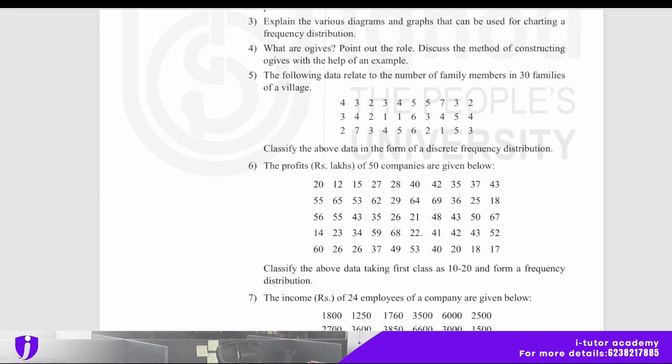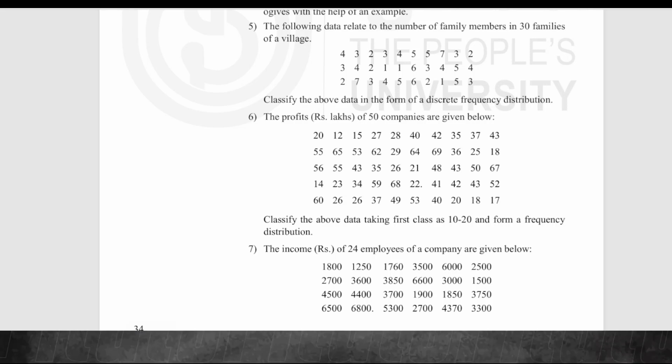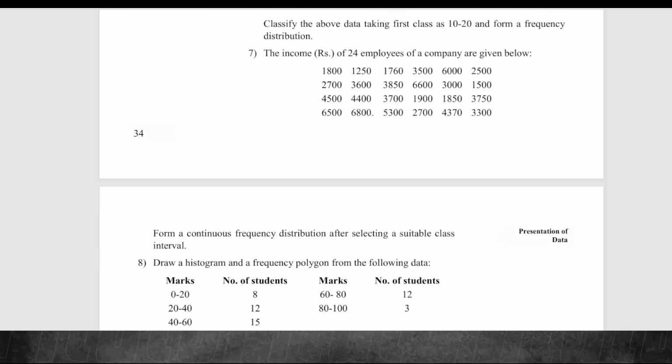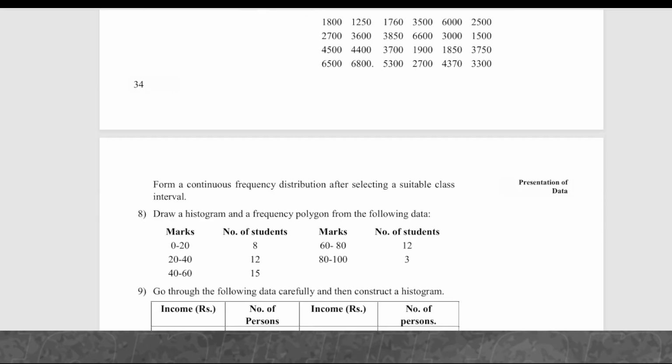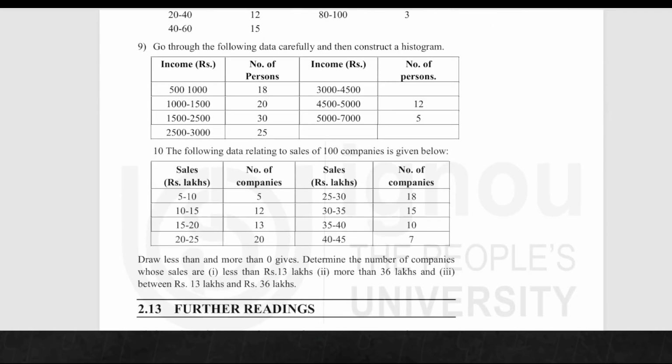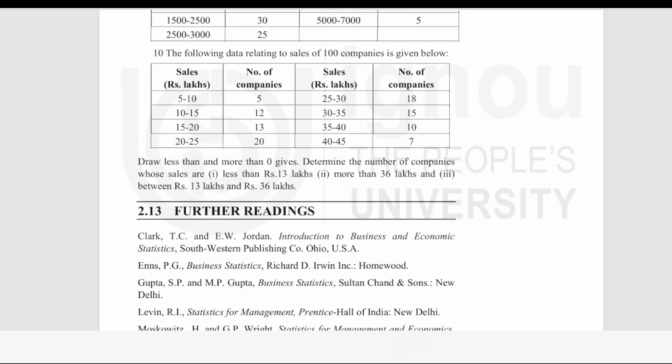And 30 family villages are classified, so present the above data in the form of a discrete frequency distribution. And the sixth question is based on the first class, 10 to 20, and form a frequency distribution. And the seventh question is also here: form a continuous frequency distribution after selecting suitable class intervals. Draw a histogram and a frequency polygon from the data also given here. So these are the questions based on this chapter, and try to do them.